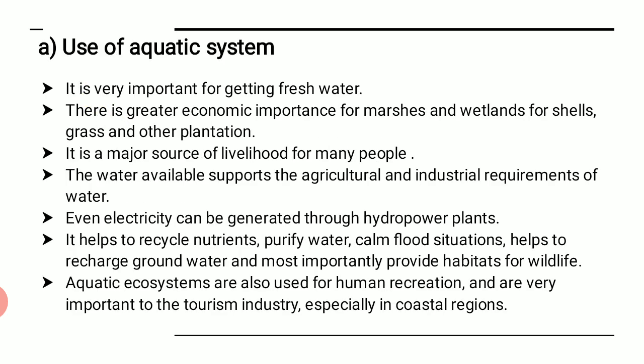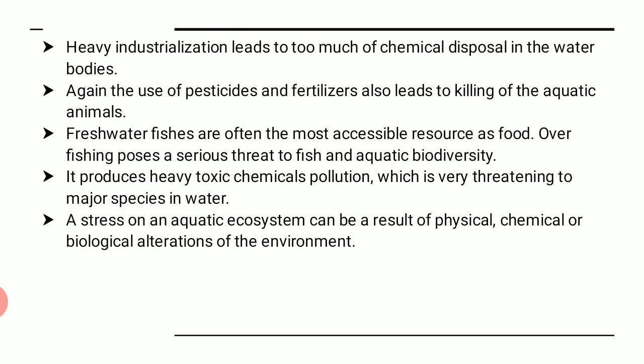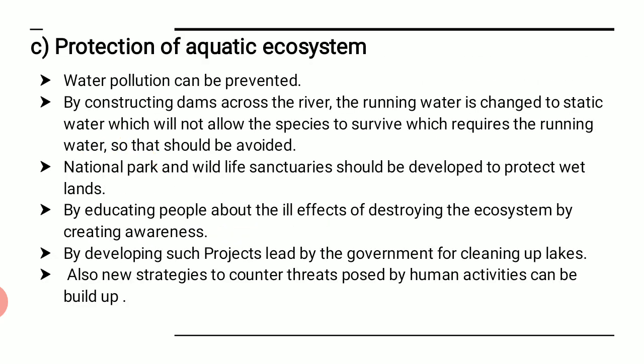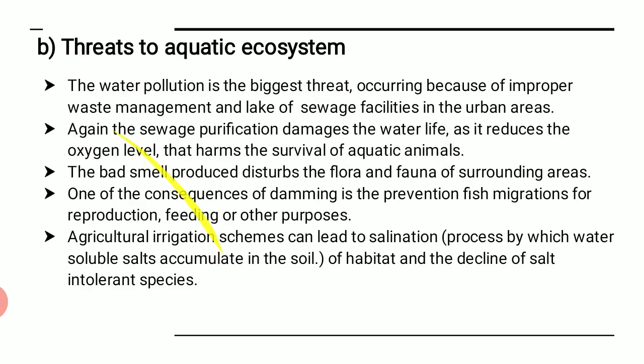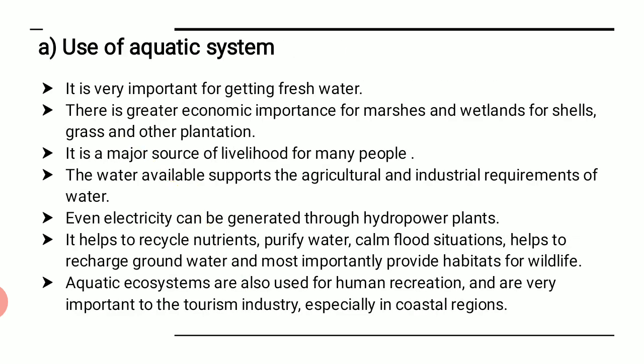Now we are going to study three things: use of aquatic systems, threats to aquatic systems, as well as the protection of aquatic systems. When we talk about use of aquatic systems, with so much explanation, I think it should be simple enough. It is very important for getting fresh water, we already know this.